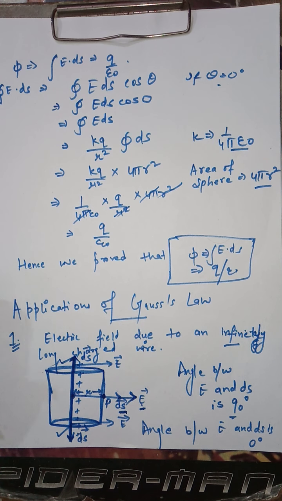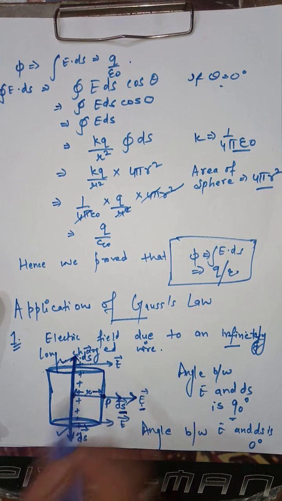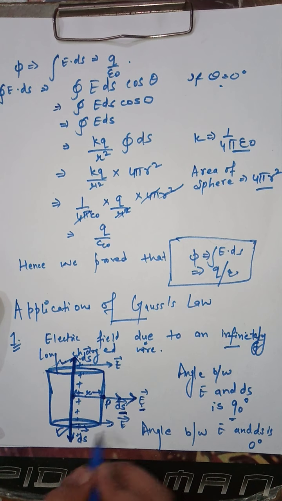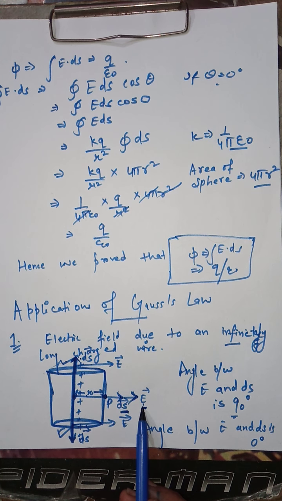Again I am repeating, at these two portions the angle between E and ds is 90 degrees, and at this particular portion the angle between E and ds is 0 degrees.